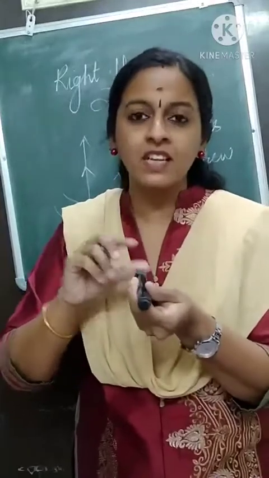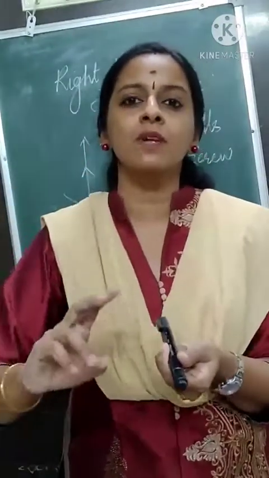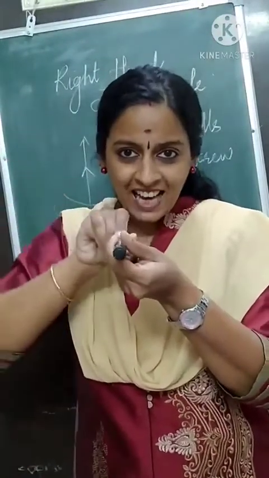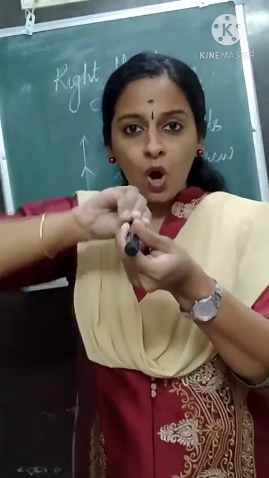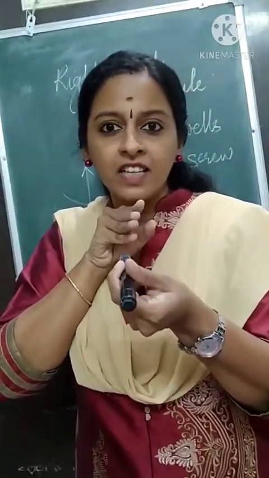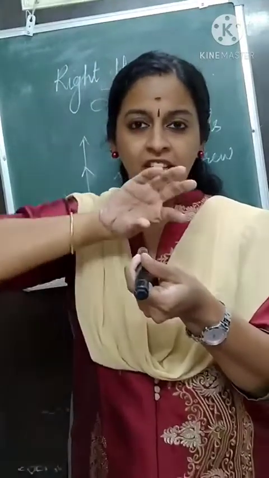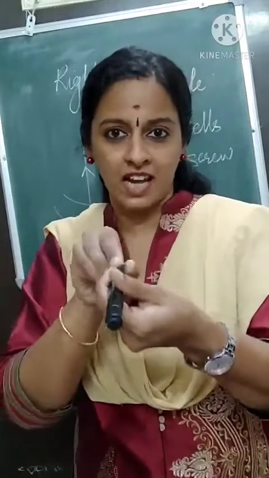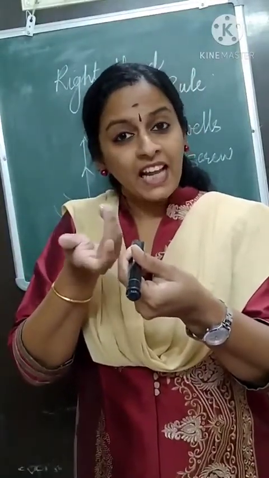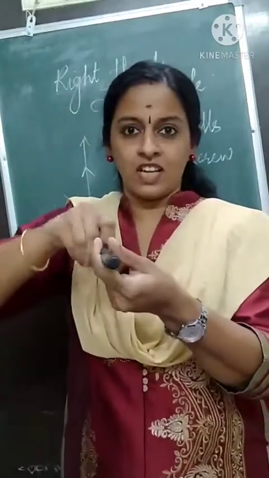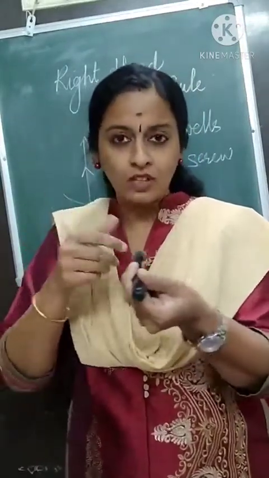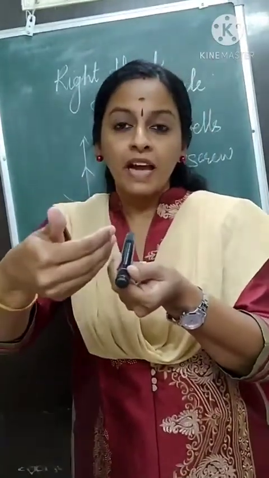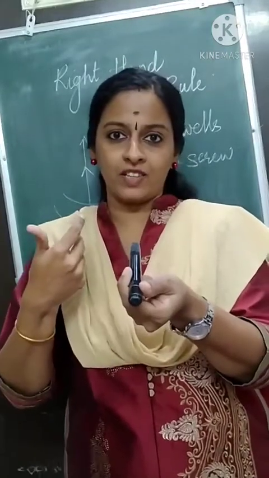Once again I repeat, the right hand thumb rule also resembles the screw rule. When you put the screw inside, you are applying current in the clockwise direction, and the magnetic field is in the inside direction. When you apply electric current in the anti-clockwise direction, you are taking the screw out, and the magnetic field is in the outward direction.